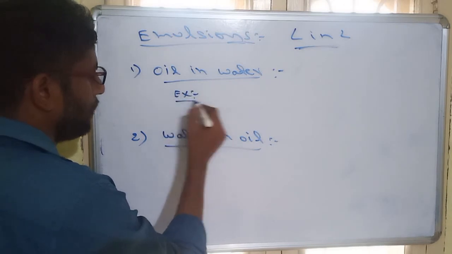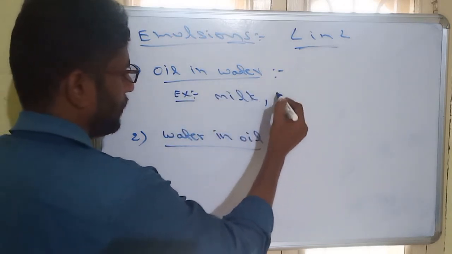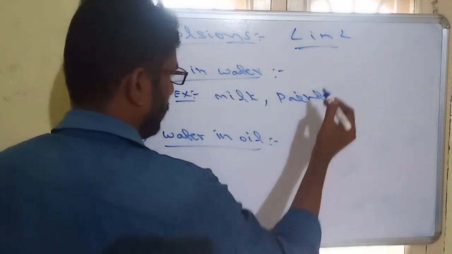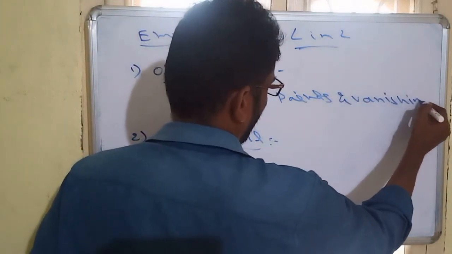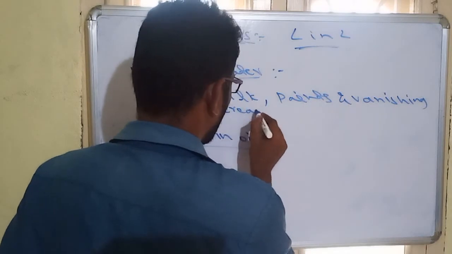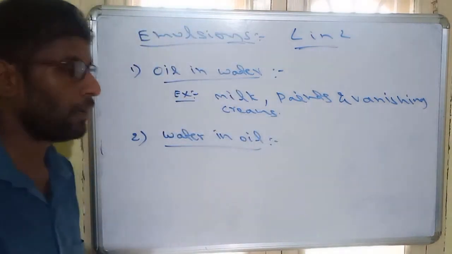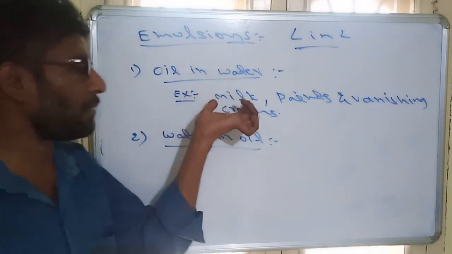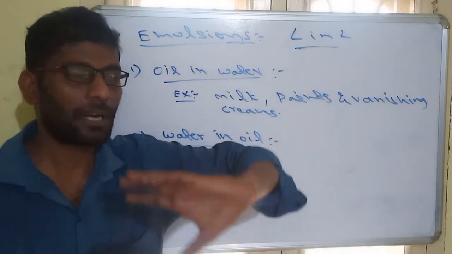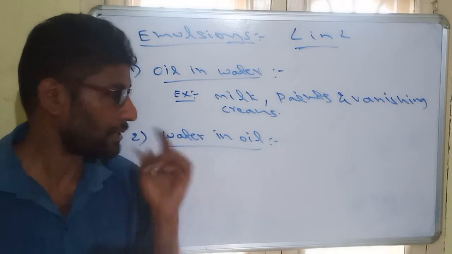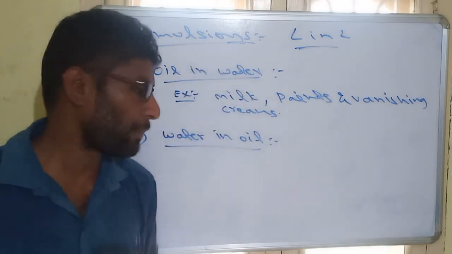Examples: milk, paints and vanishing creams. All these are oil in water types. We observe milk: it is some dissolved fat in water. So water content is more, fat content is less. That is oil in water type.